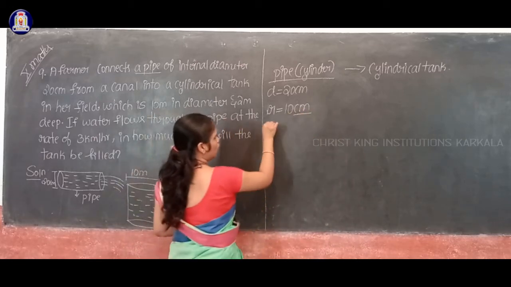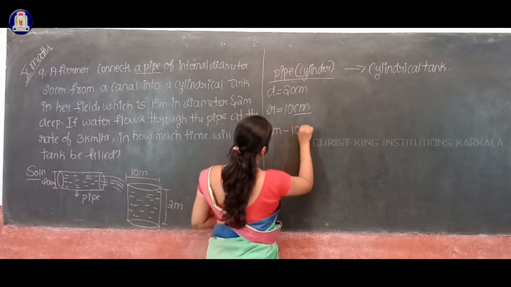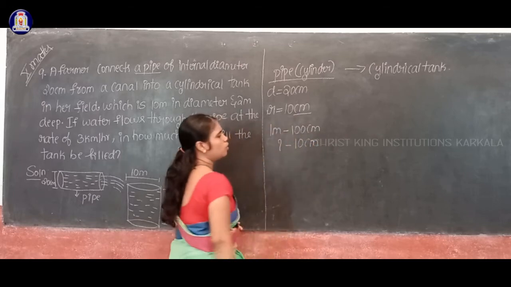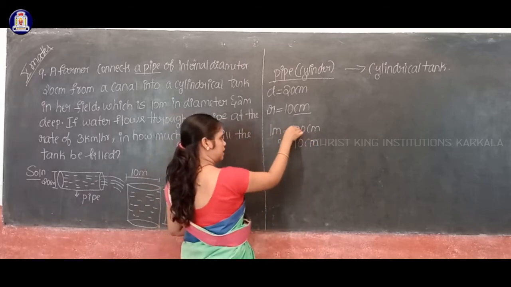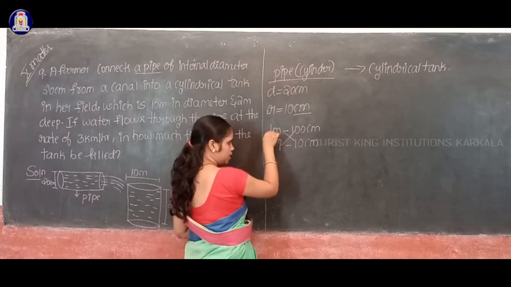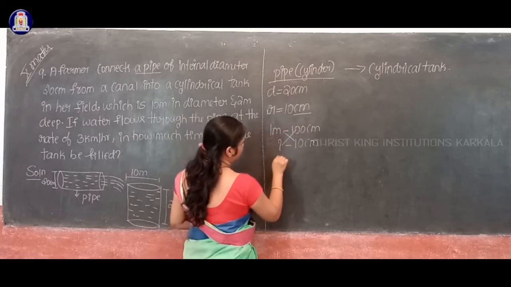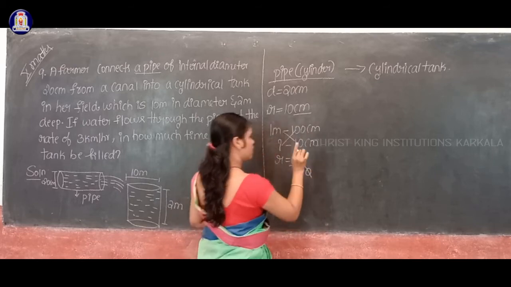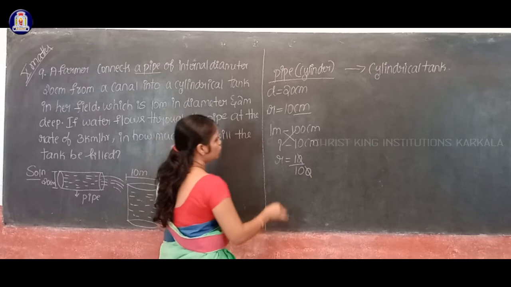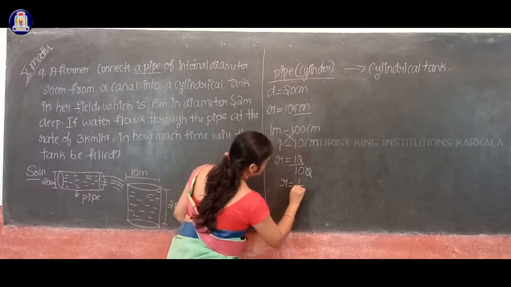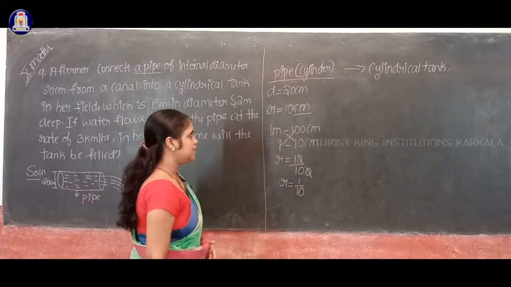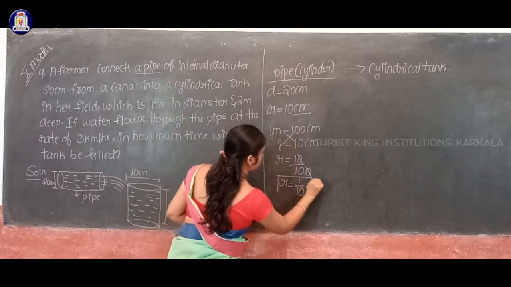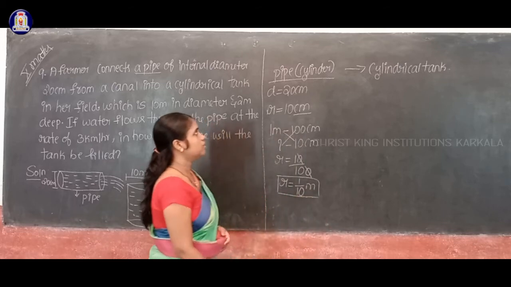Now I'll convert this centimeter to meter. 1 meter is equal to 100 centimeter, so 10 centimeter is equal to how much meter? Do the cross multiplication. 10 into 1, 10 itself, 10 by 100. So radius is 10 by 100. Cancelling the tens, what is the value of radius? Radius is 1 by 10. The unit is meter. So this is the value of radius given for a pipe.